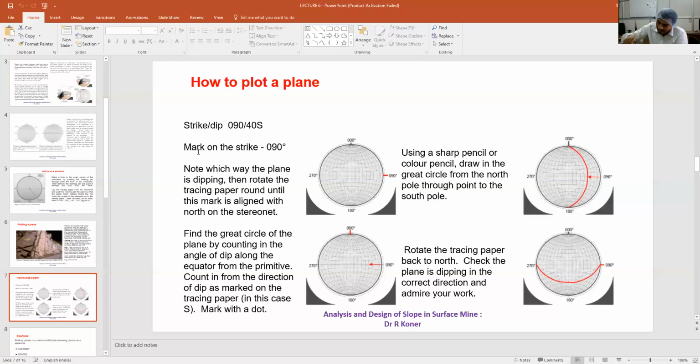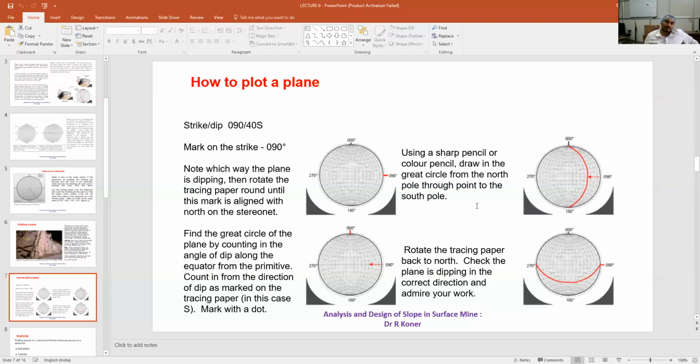So, after measuring 10, 20, 30, 40, because the great circle represents 10 degrees, 20, 40, then 40 is coming here. After coming here, this line joining the North Pole and the South Pole, you have to mark on the tracing paper. Once it is marked, it will look like the third figure. And earlier you have rotated 90 degrees anti-clockwise. Now the original position was 90 degrees clockwise. Then you place the tracing paper in the original position, and the drawing will look like this.